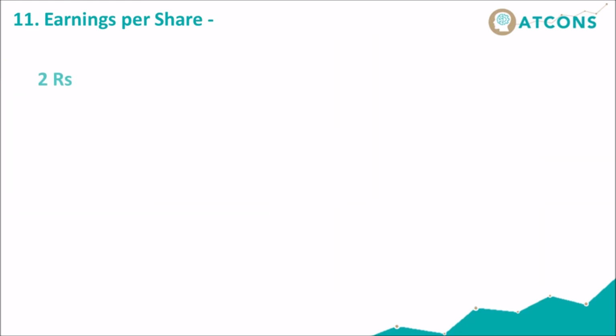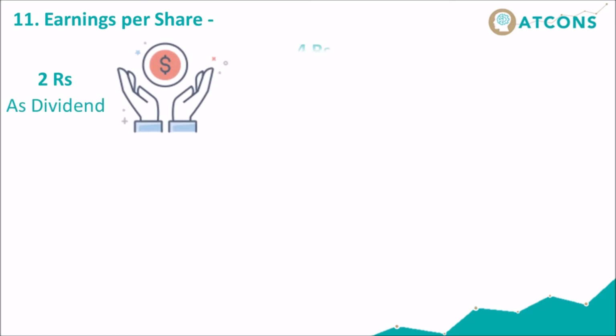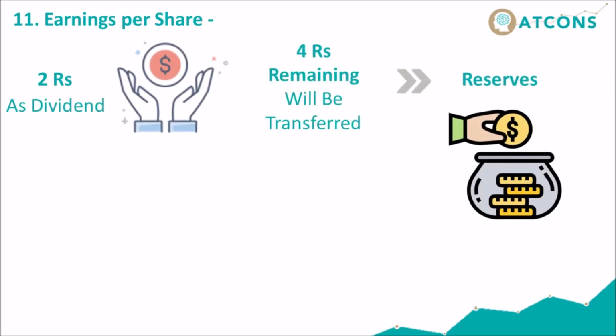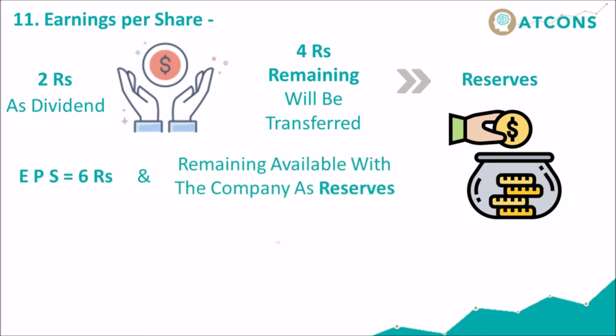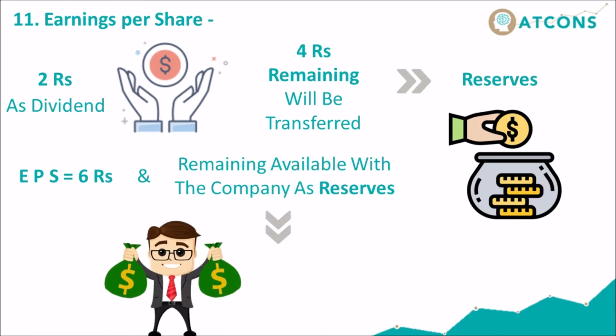Suppose it paid 2 rupees as dividend, then the remaining rupees will be transferred to reserves. Even though the dividend is 2 rupees per share, because of EPS of 6 rupees and the remainder being available with the company as reserves, the investor would get benefit as the market price of the share goes up.